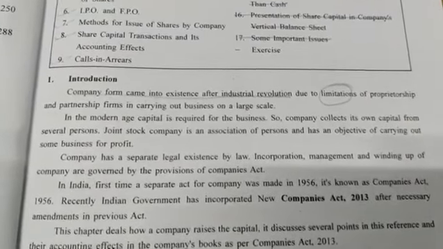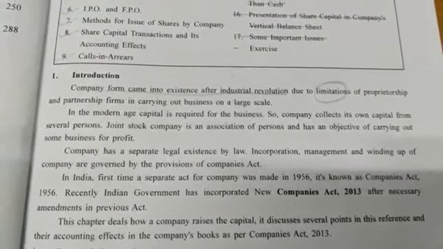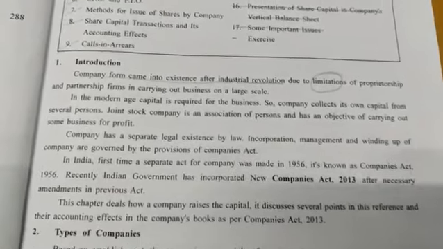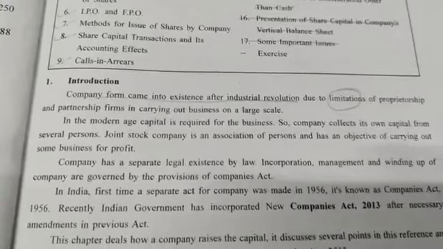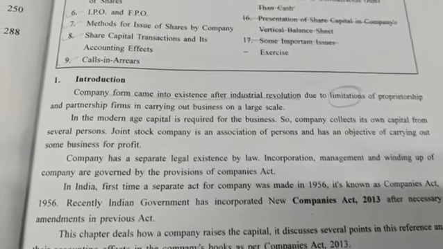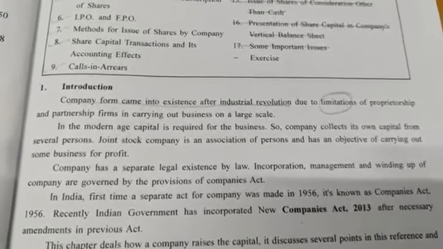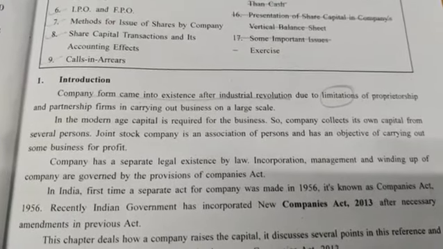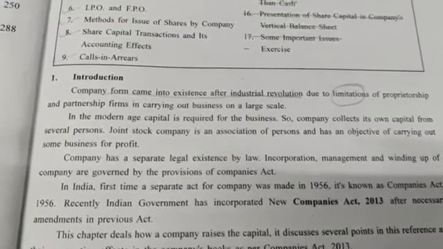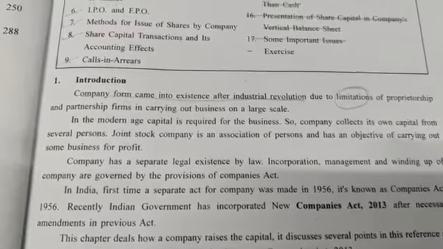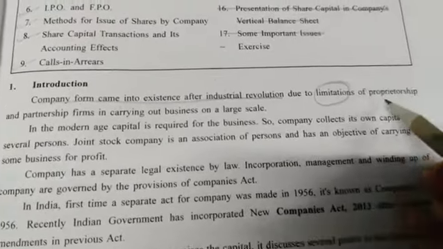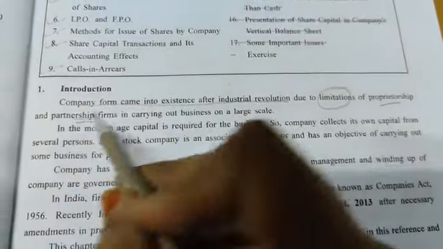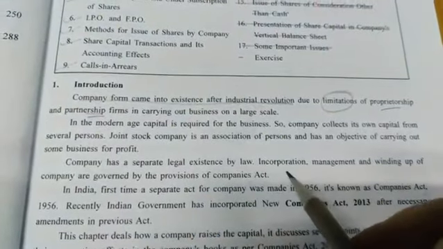Company form came into existence after Industrial Revolution. So if a question is asked that when did company form come into existence, it came into existence after Industrial Revolution. Further, due to limitations of proprietorship and partnership firm in carrying out business on a large scale, company form came into existence.